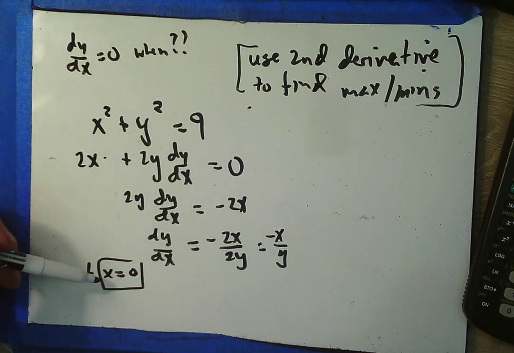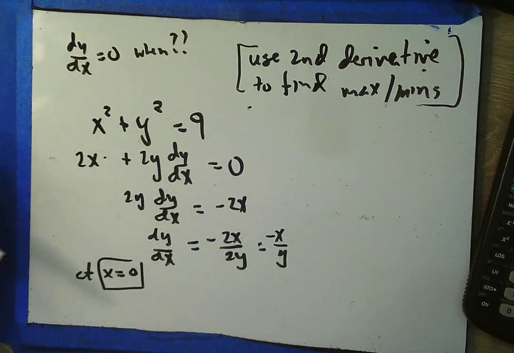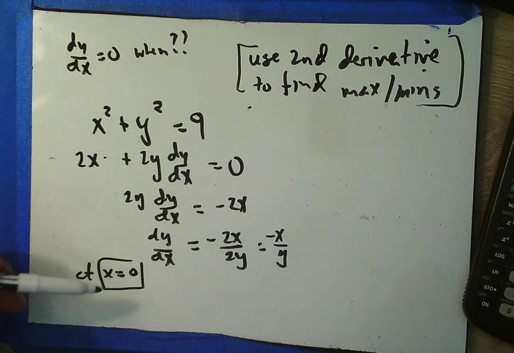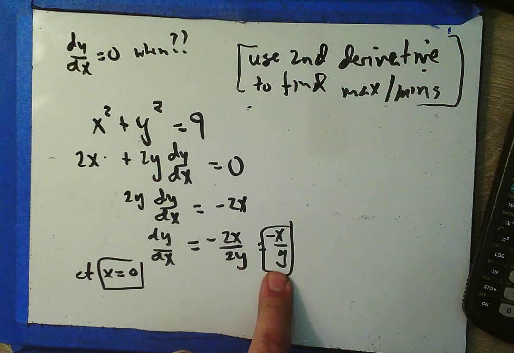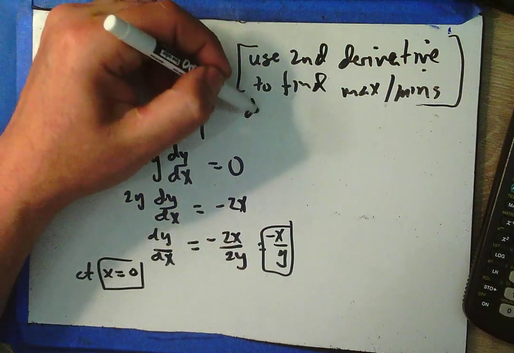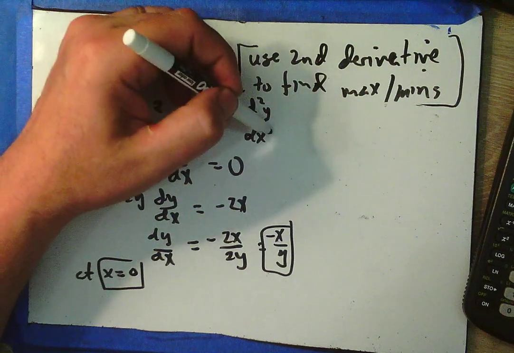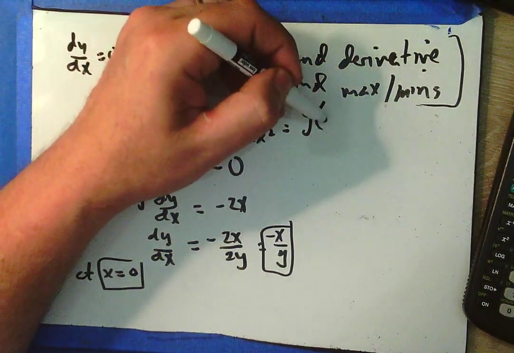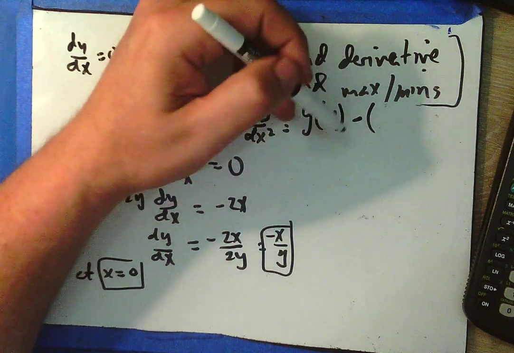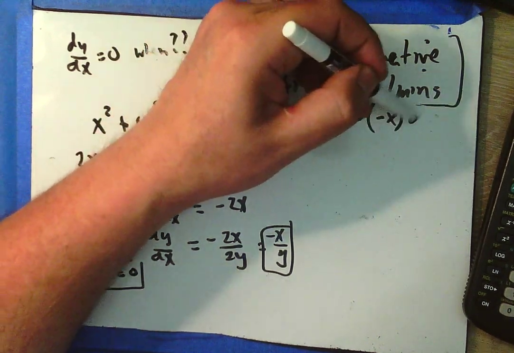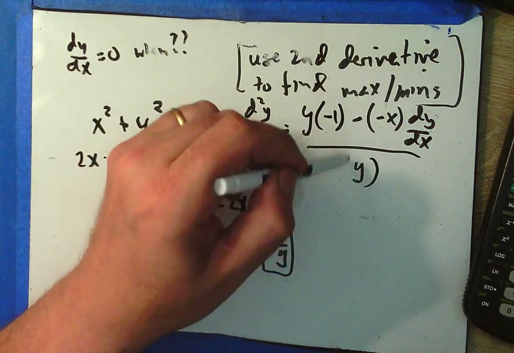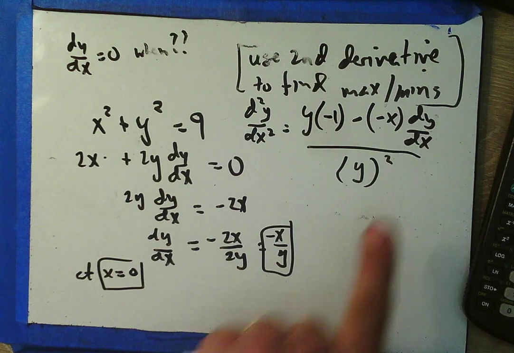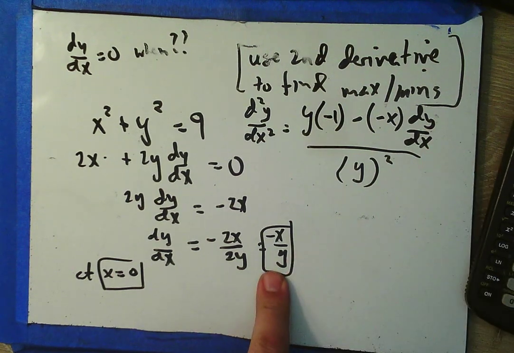At x equals 0, what's happening? Okay, so at x equals 0, I need f double prime, right? I have to plug this into f double prime. So here's f prime. I need to find f double prime, which means I need to take the derivative of this, which means I need to use the quotient rule. So low d high minus high d low. The derivative of y is called dy/dx, over low squared. Remember, we have to replace this dy/dx with what dy/dx is equal to.